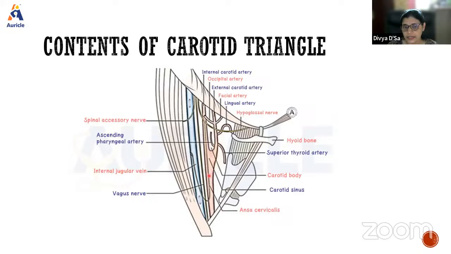Where the common carotid artery bifurcates into the external and the internal carotid artery, we have two structures there, the carotid body and the carotid sinus. The carotid sinus acts as a baroreceptor and the carotid body acts as a chemoreceptor. So you need to mention this.